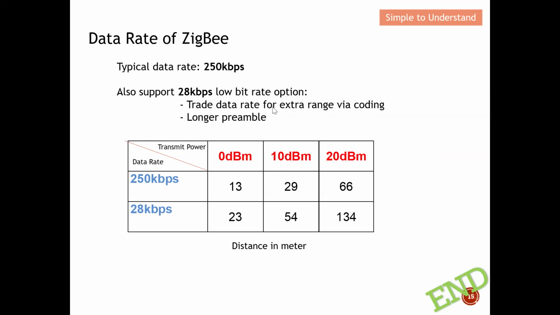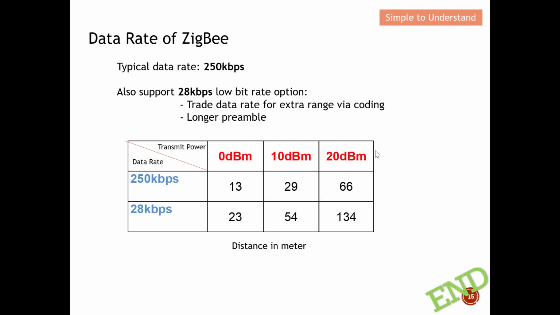Let me quickly explain. If you still remember, I did mention that ZigBee is a low power device. Low power means that the transmission power must be less than 25 milliwatts, which is around 14 dBm. Because of this, they cannot just increase the transmission power.